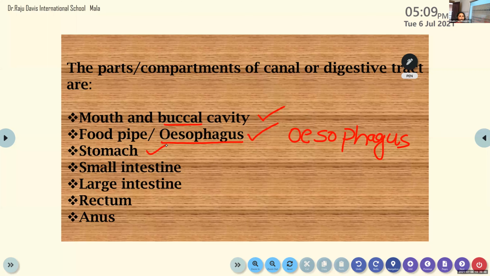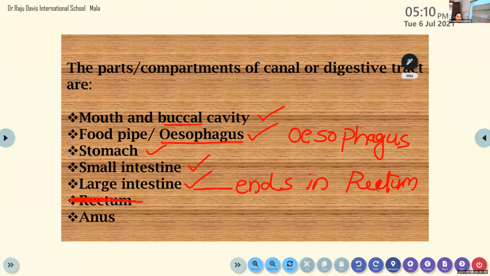Then what about the third compartment? The stomach. The next part is the small intestine. The next part is the large intestine. The rectum is not a part of this compartment list. The large intestine ends in the rectum.